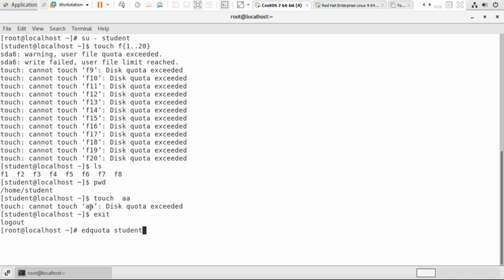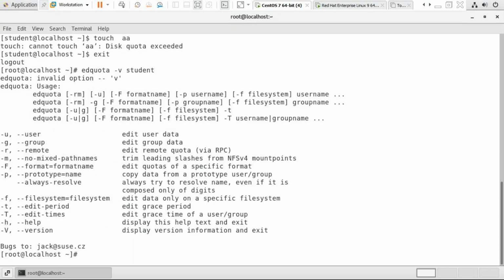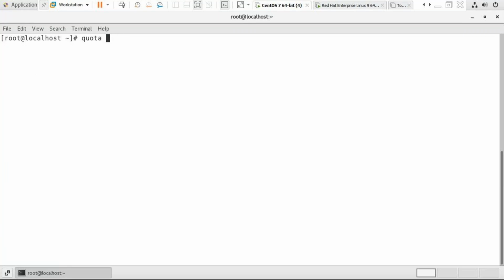Before we increase the quota limit, first I have to know whether this particular user reached the number of blocks or the number of inodes. I have to check it. How do we check? quota -v username.